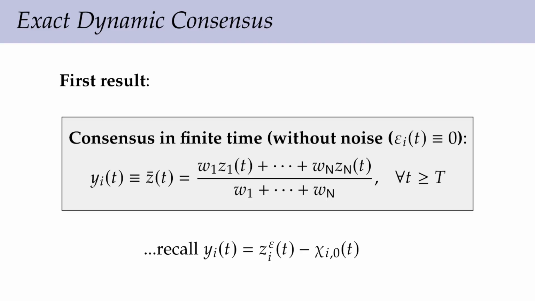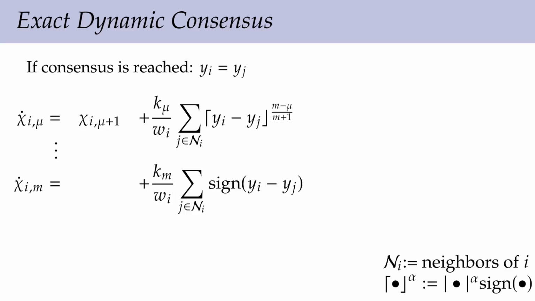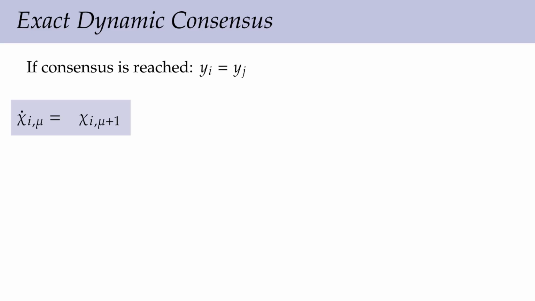As a first result that we obtain in our paper, we can ensure consensus in finite time without noise. In particular, the difference between the measurement signal and the first auxiliary variable converges to the weighted average as desired. Moreover, once consensus is reached, then these error correction terms vanish and we are left with a chain of integrators, which means that each auxiliary variable is a derivative of the next one.